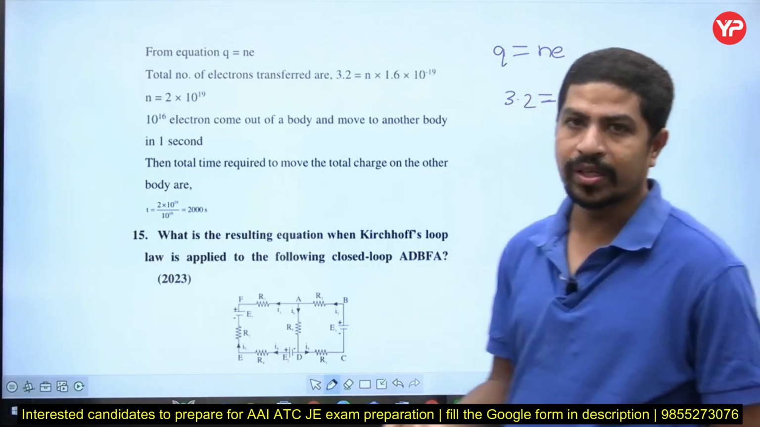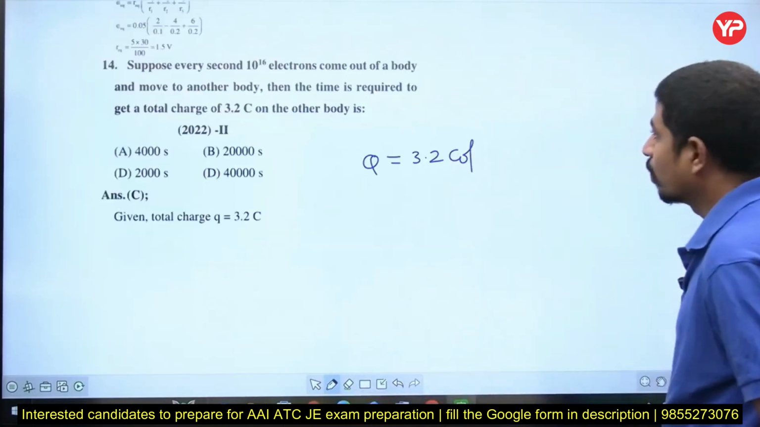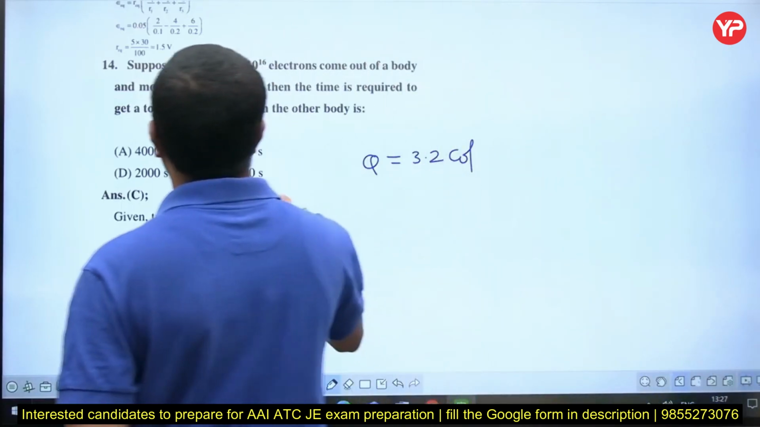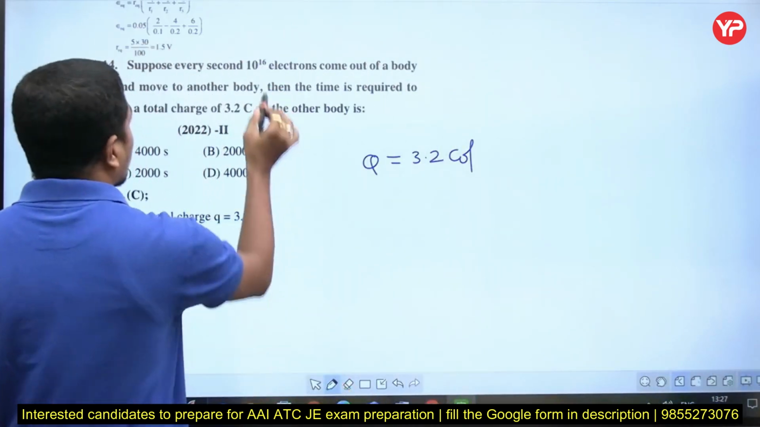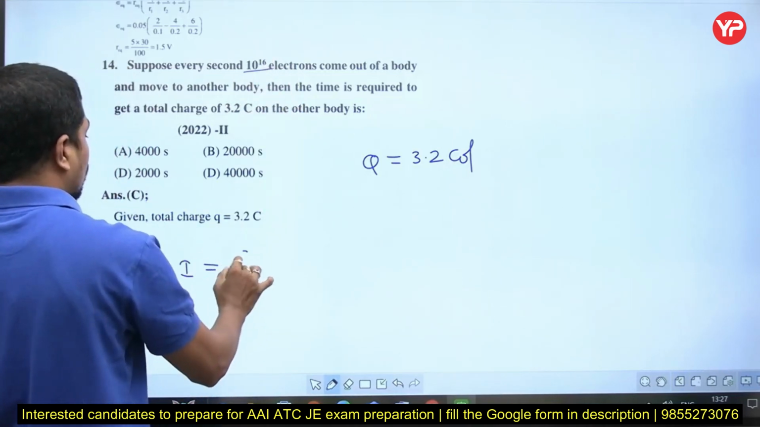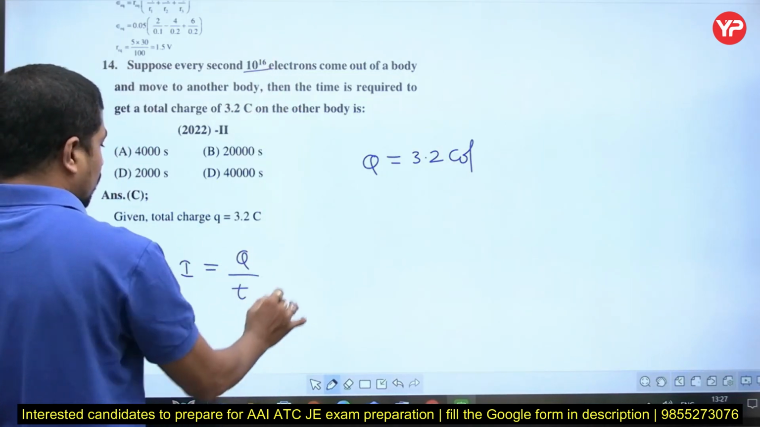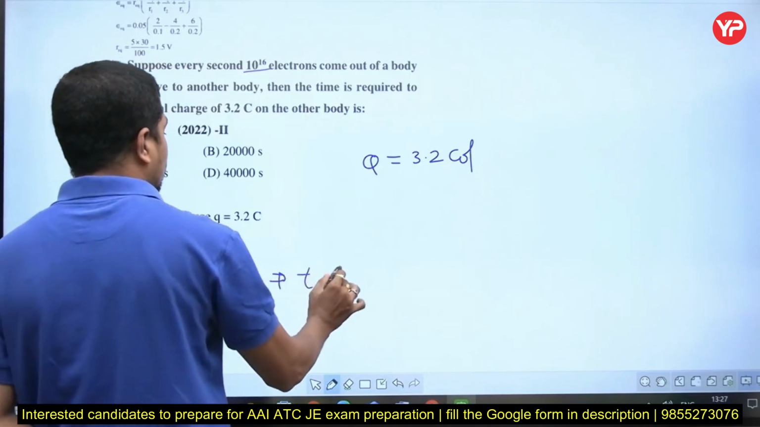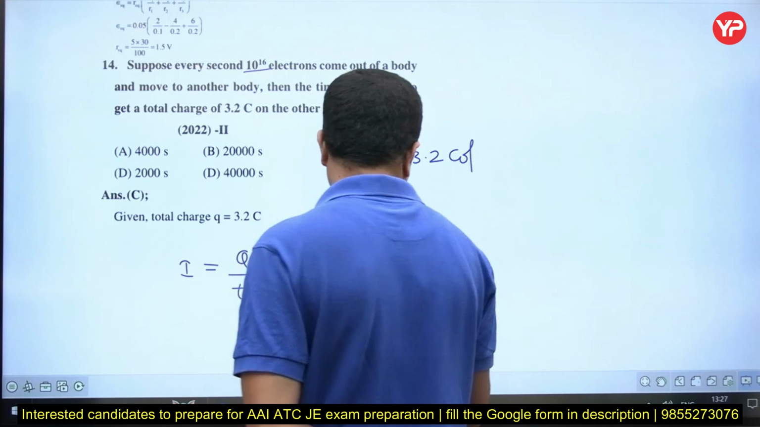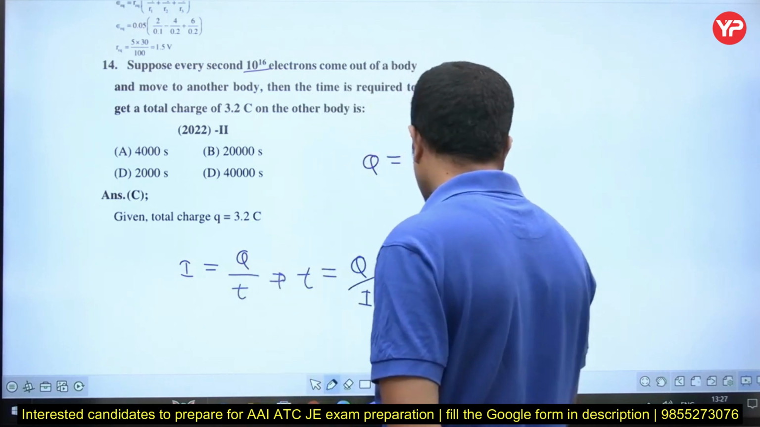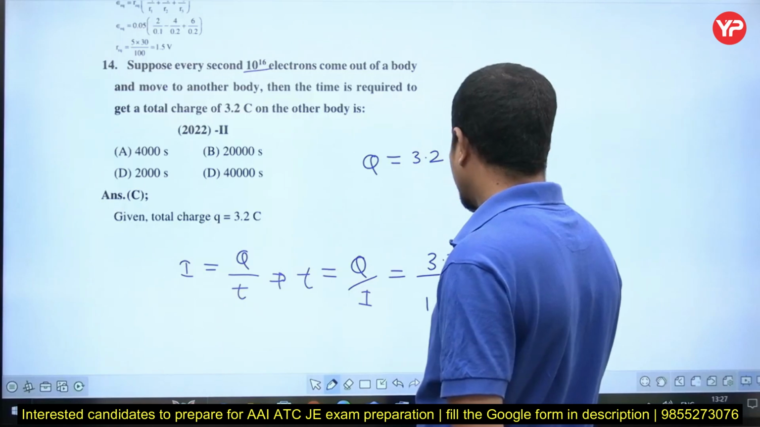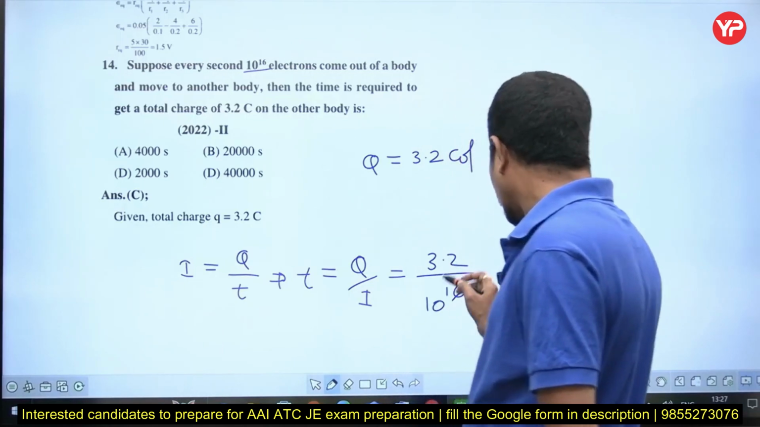I is equal to dq by dt. What is that? 10 to the power of 16 electrons in every second. See, what is current? Current I is equal to q by t. Now, from this one, t is equal to q by I. Q is 3.2 coulombs. I is 10 to the power of 16.